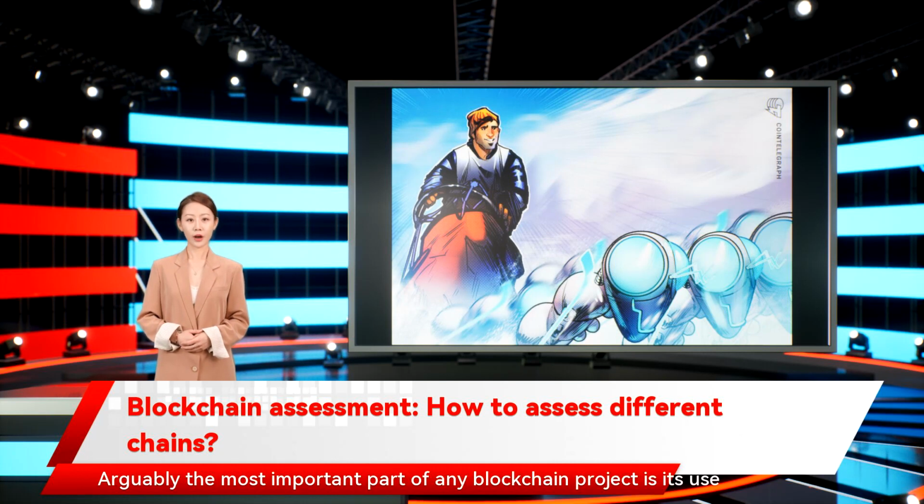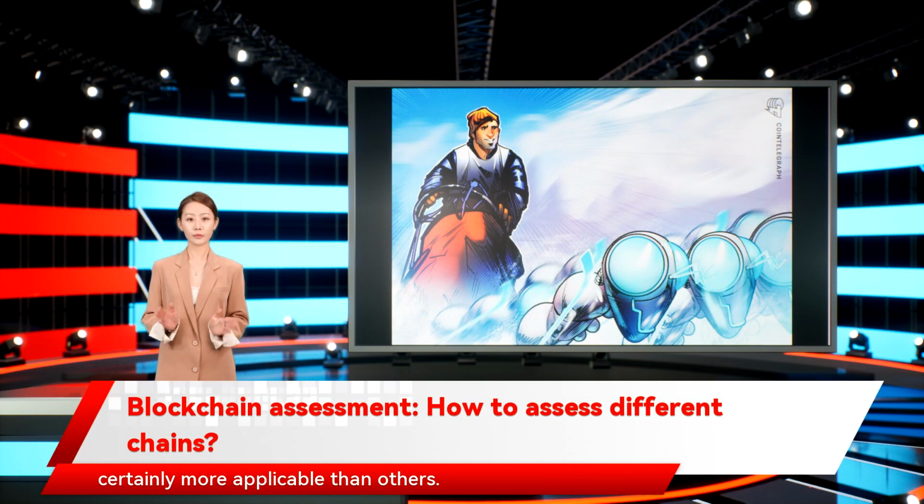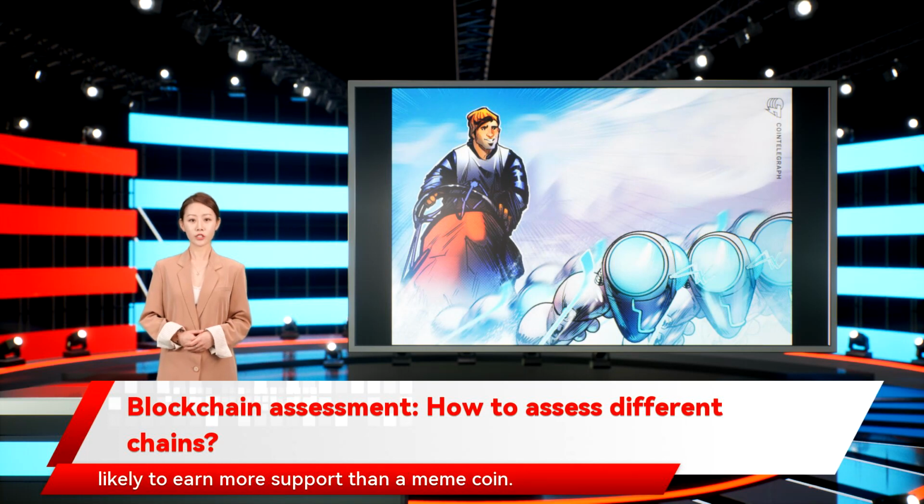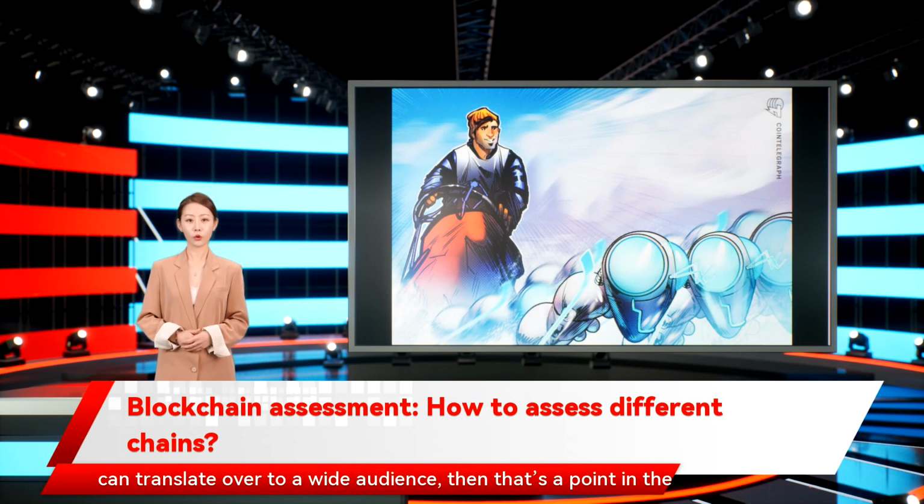Arguably, the most important part of any blockchain project is its use case. What is the project's reason for existing? Is the project here to enhance payment processing, to improve on a business supply chain, or to entertain users? There's technically no such thing as an invalid use case, but some are certainly more applicable than others. For example, a project meant to assist millions in acquiring food is likely to earn more support than a meme coin. If one decides that a project is valuable to them and that this value can translate over to a wide audience, then that's a point in the project's favor.